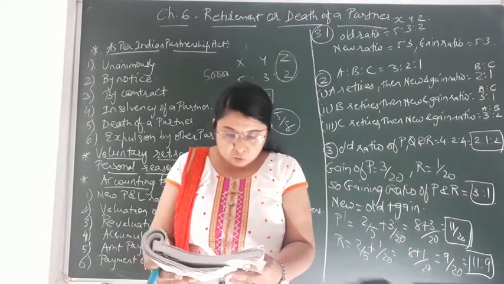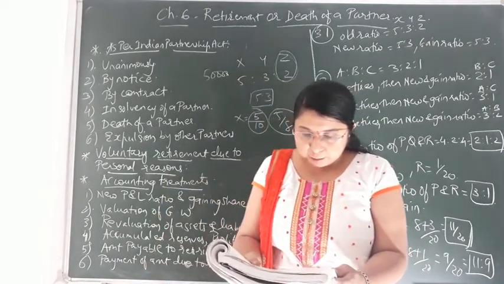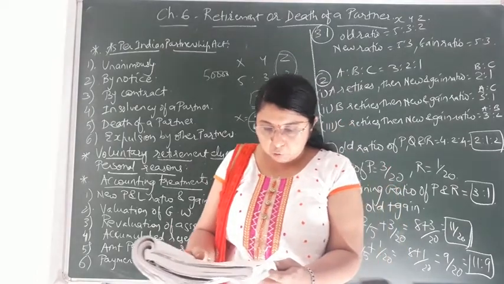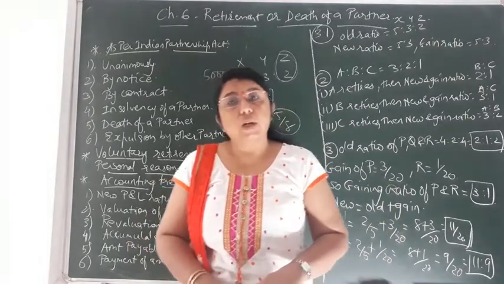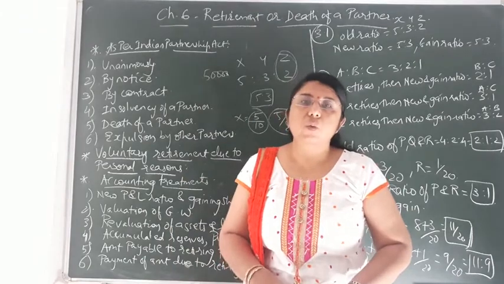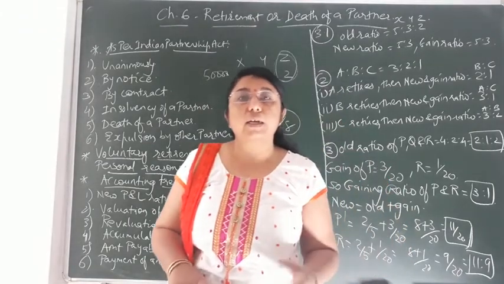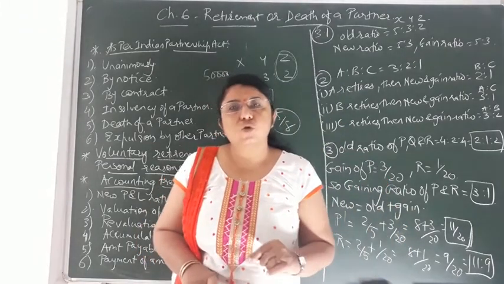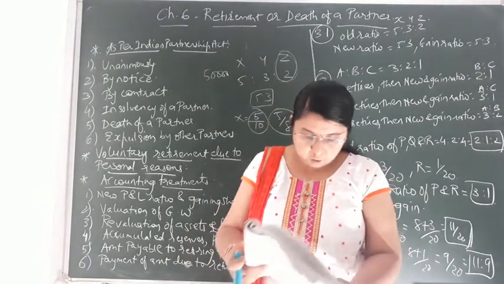The first one is the opening balance of the capital account and the credit balance of the current account on the date of retirement. It means whatever the opening balance of his capital account, or any credit balance of the current account, that is to be recorded on the credit side of his account.